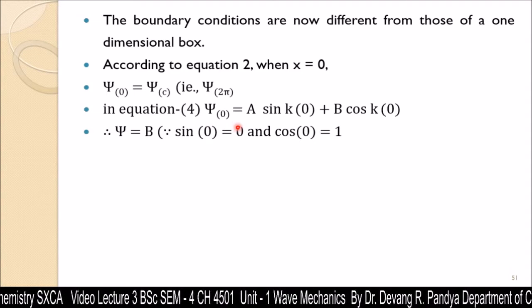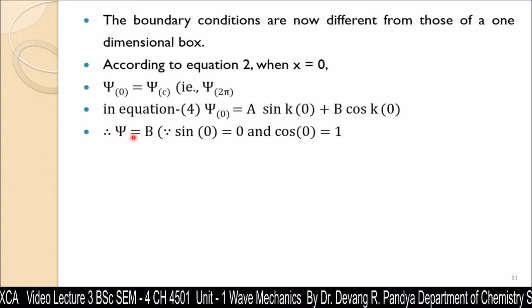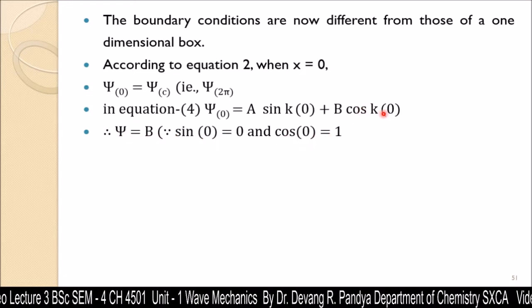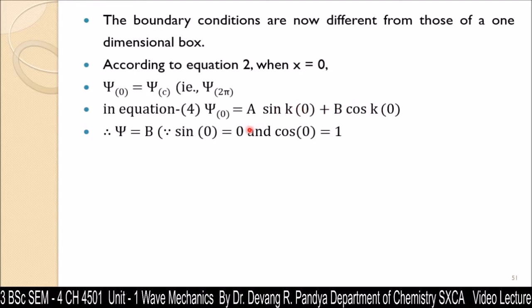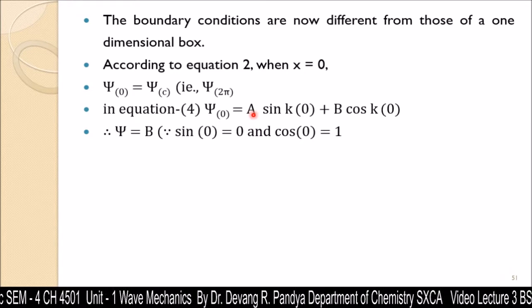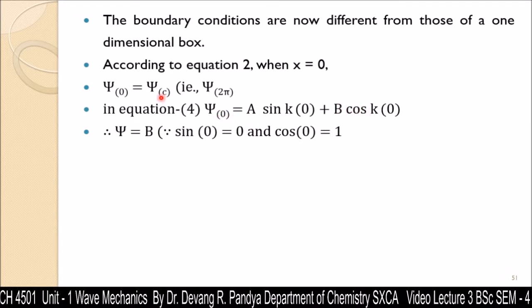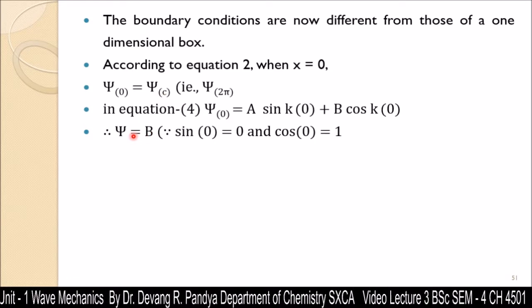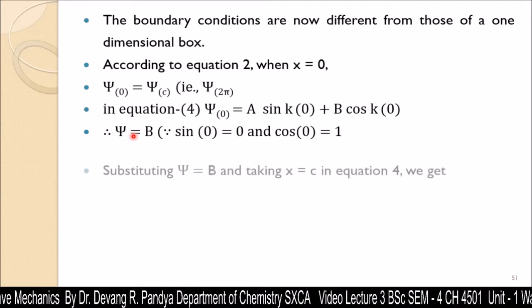Here b is equal to the wave function itself, psi, because sin 0 is equal to 0 and cos 0 is equal to 1. So cos 0 is equal to 1, that is b. Sin k0, sin 0 is equal to 0, so 0 into a is 0. So b is equal to psi(0) and psi(0) is equal to psi(C). That means b is equal to psi. That means the b value indicates the probability of finding the electron.